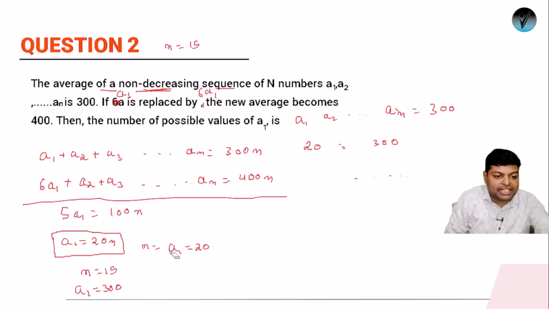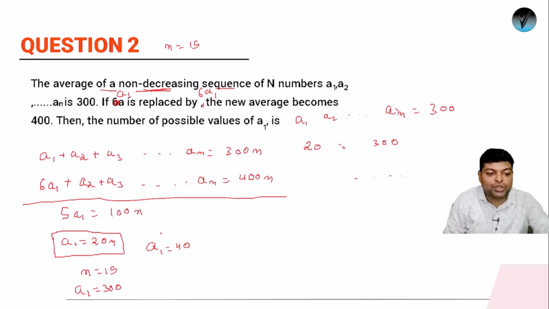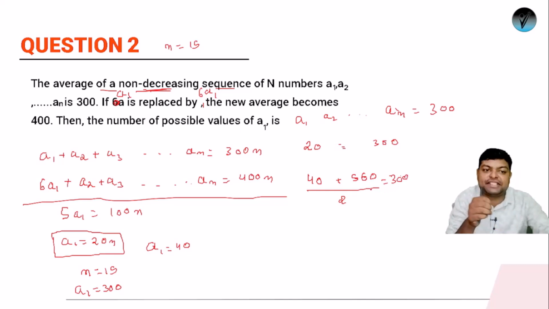So suppose you're taking n equals 2. If the value of n is 2, what will be the value of a1 you will be getting? So a1 will be 40. Okay, means I'll be having two terms. So suppose one term is 40 and the second term is 560. This is non-decreasing, right? And if you calculate its average, again the average is 300. So n equals 2 is a feasible value.